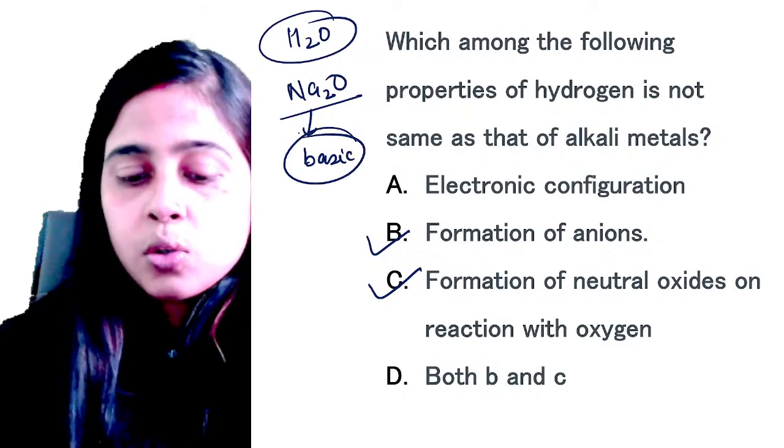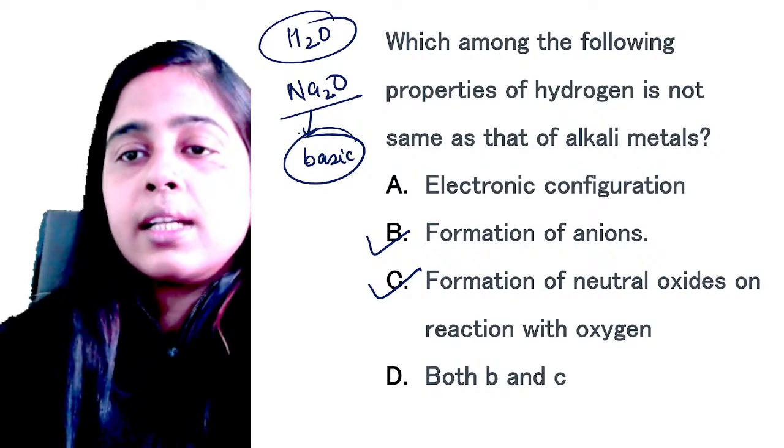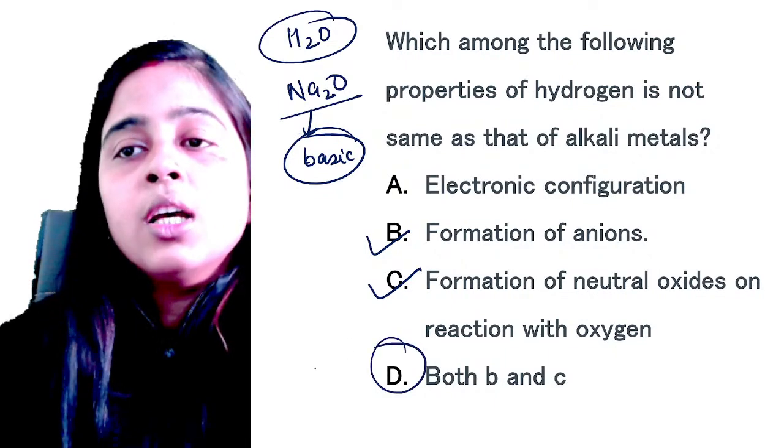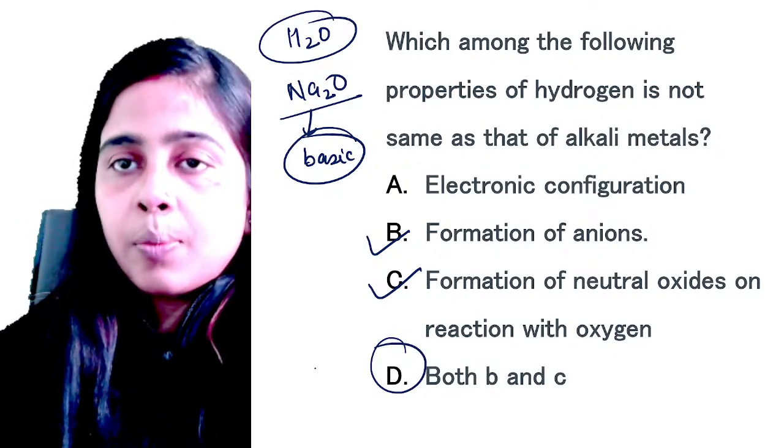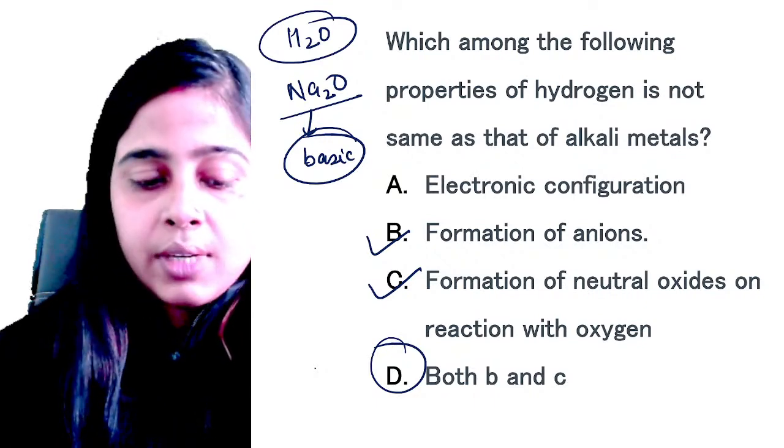Yes, all of you must know this, that metallic oxides are basic in nature. So the correct answer will be option number D. Both B and C are the properties of hydrogen which is not similar to that of alkali metals.